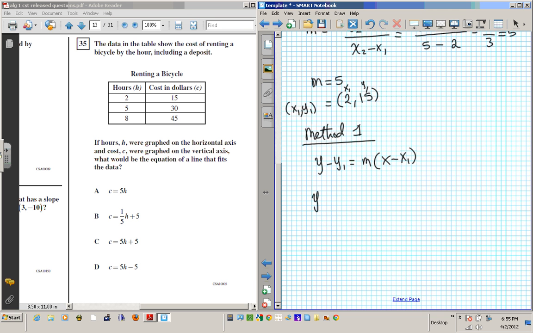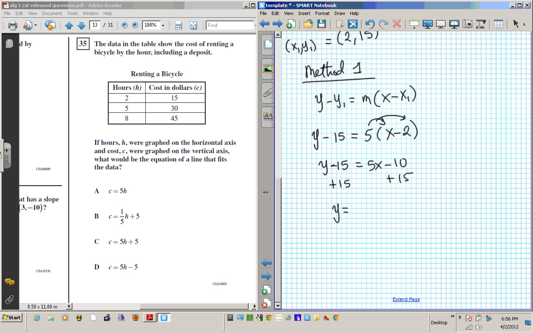So we're going to have y minus y1, which is 15, equals 5 times x minus x1, which is 2. Let's get y by itself, and we can see which one matches with this one, okay? So we're going to have y minus 15 equals, if I distribute 5 to both of these, 5x minus 10. And then add 15 to both sides. And I'm going to have y equals 5x plus 5.